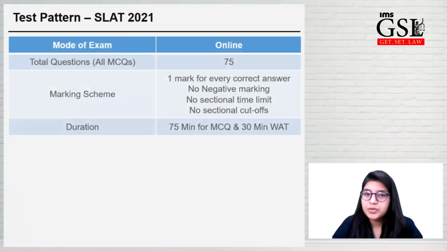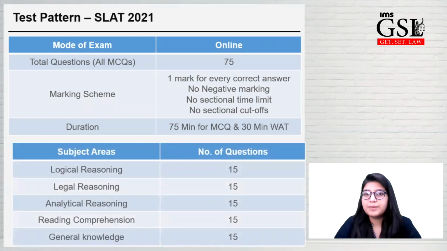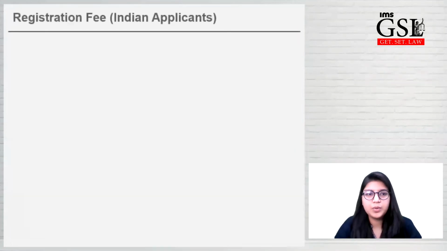For the Symbiosis Law Admission Test, the pattern is the same. You have 75 questions to solve in 75 minutes, and then 30 minutes for the written ability test, 1 mark for a correct answer, no negative marking, no sectional time limit, and no sectional cutoff. The pattern for the Symbiosis law entrance exam is the same, except that legal reasoning is added. So logical reasoning is 15 marks, legal reasoning 15 marks, analytical reasoning 15 marks, reading comprehension 15 marks, and general knowledge 15 marks, all carrying equal weightage.